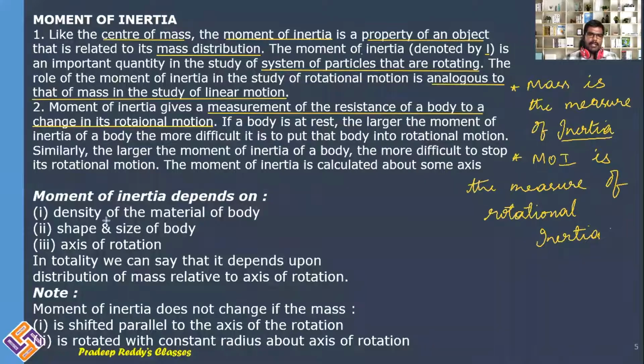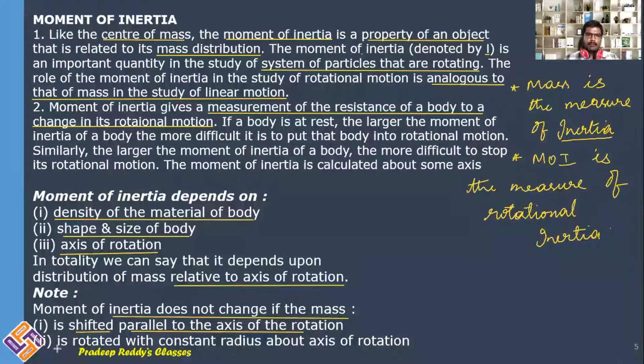Moment of inertia depends on density of material of the object, shape and size of the object, and the axis of rotation. Remember that it depends mostly on how the mass is distributed relative to the axis. If the mass is far away from the axis of rotation, as perpendicular distance increases, moment of inertia increases. And moment of inertia does not change if the mass is shifted parallel to the axis of rotation.